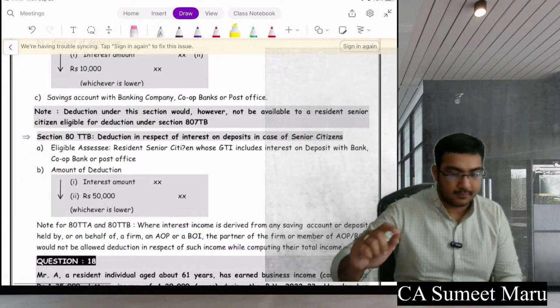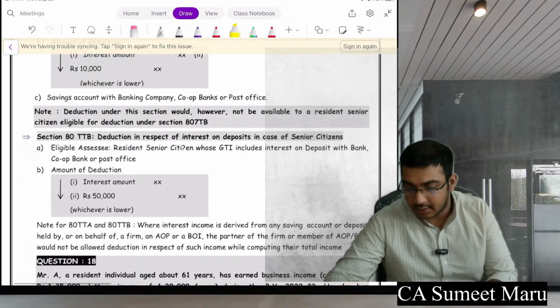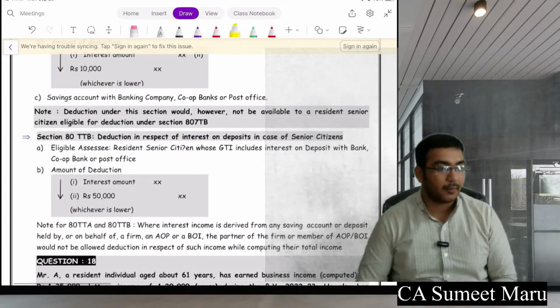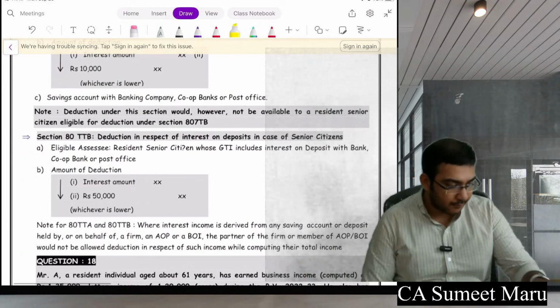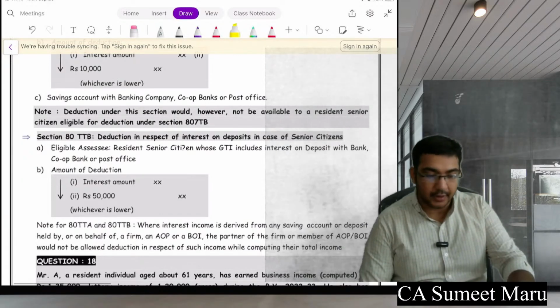Arey yaar. Yeah, just a minute. It just stuck. Yeah, it's now here. Is it done?